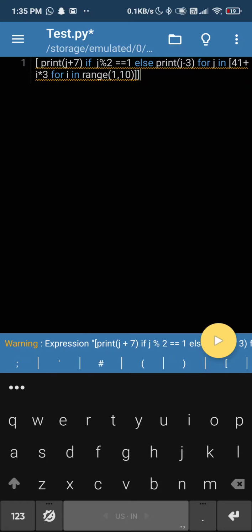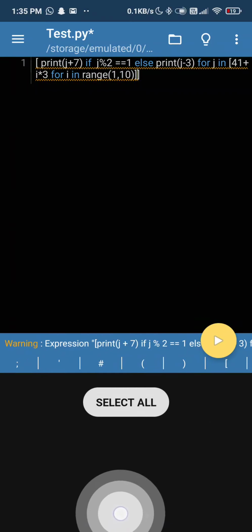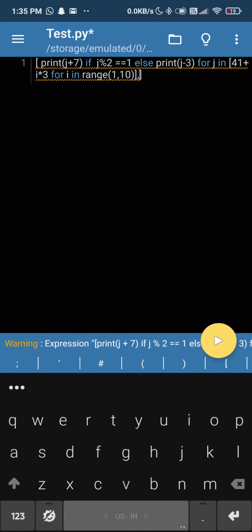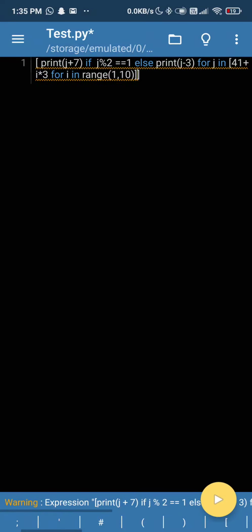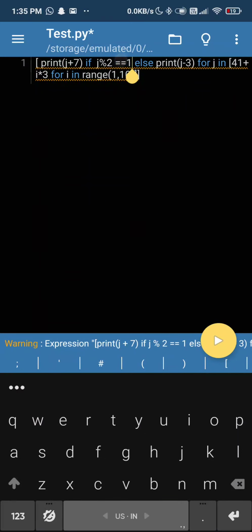What else can we do? So here we are with the whole thing again. 41. So this modulus thing isn't working, or this print J plus 3 and J minus 3 isn't working. So what can we do about this expression? It is not assigned to anything. Okay, J plus 7, right? Print J plus 7. That should work. Okay, let's do this.